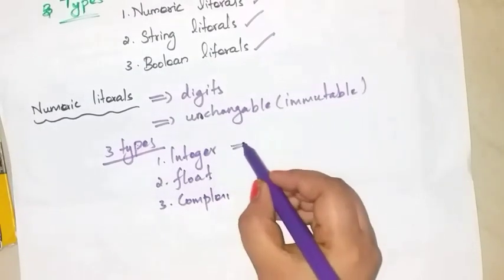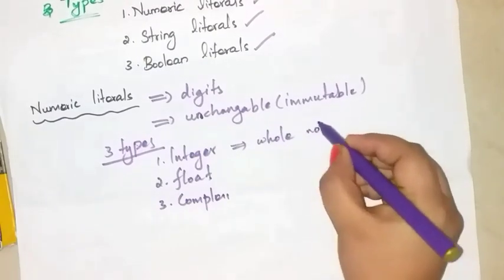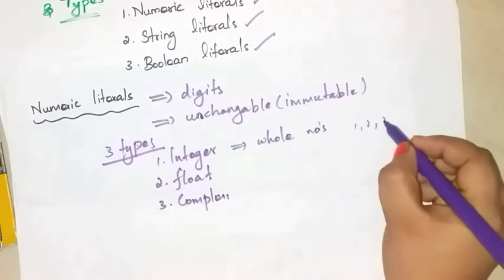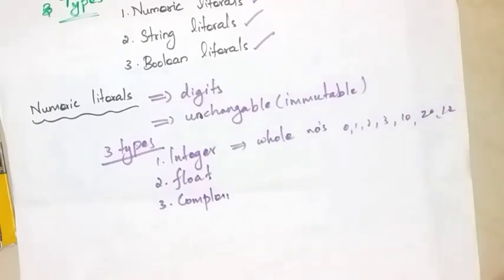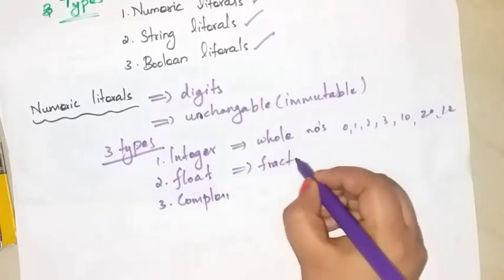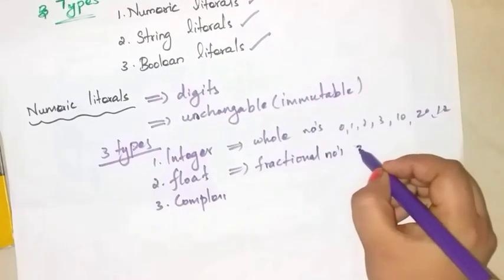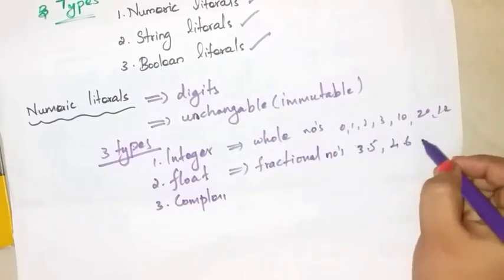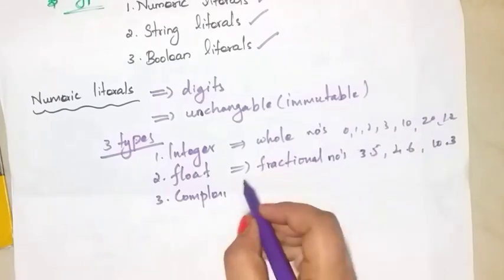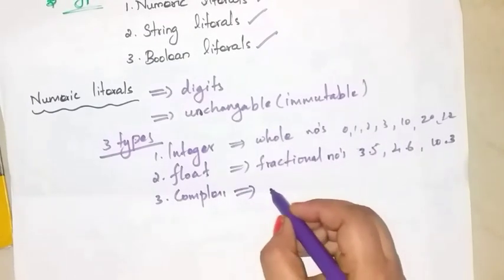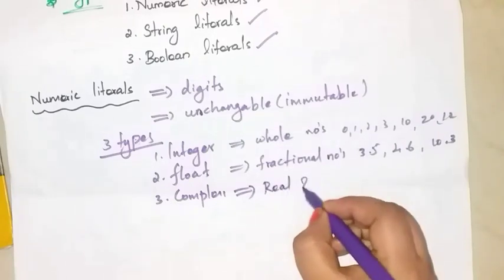So integer means what? All the whole numbers, which means 1, 2, 3, 0, 10, 20, 12, etc. Float means fractional values, fractional numbers, which means 3.5, 4.6, 10.3. So these are the examples for fractional numbers, that is floating point numbers. Then complex means what? Complex numbers having two parts. What are they? Real and imaginary.